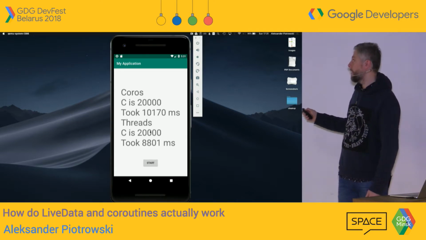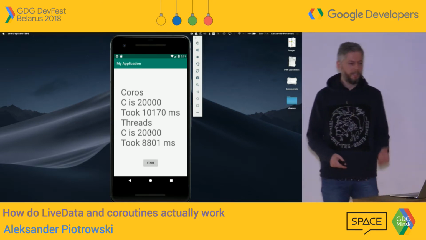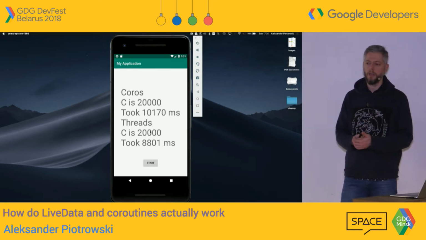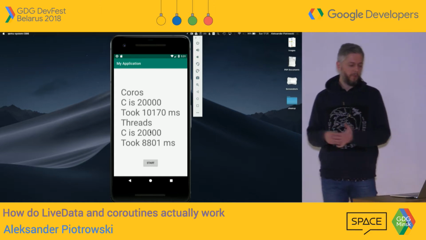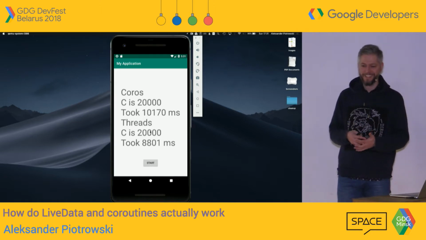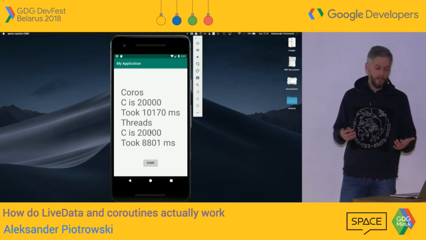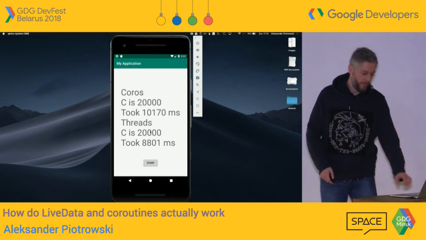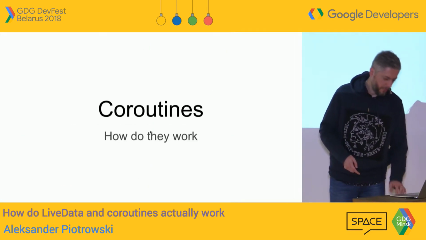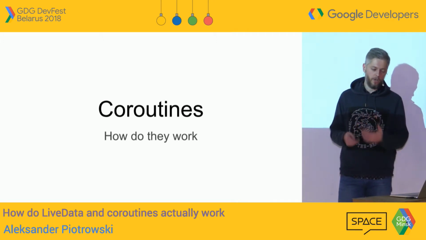The time difference is coroutines were a bit faster, like 2 seconds faster than threads. I can switch from 4 threads to 8 threads, and of course, the outcome will be that threads will now be much faster. But my point here is, don't believe that coroutines are faster than threads. The only thing that you can believe is don't create 1 million threads. But it was like this since day one, right? So that's nothing new at this point. So that's one myth I wanted to hopefully get rid of. And now I'll just slightly touch on how coroutines work. And like I said, it's all because of Elizarov.